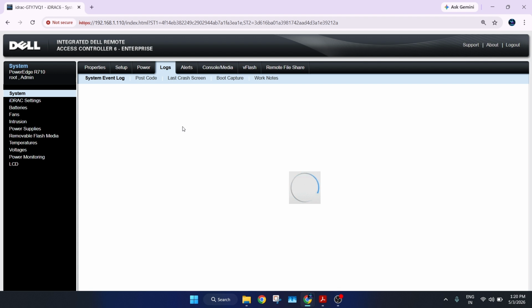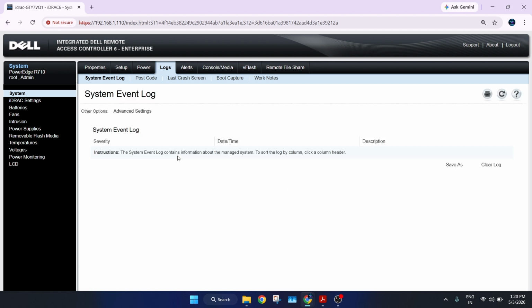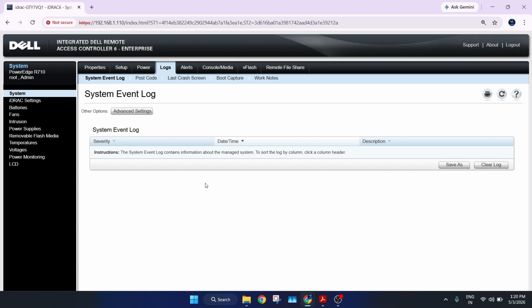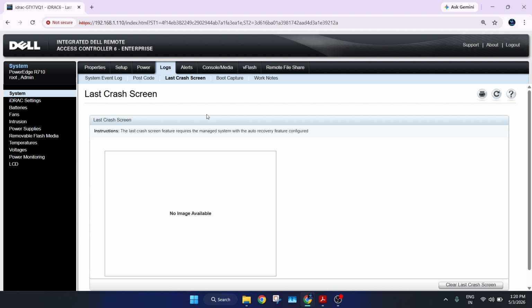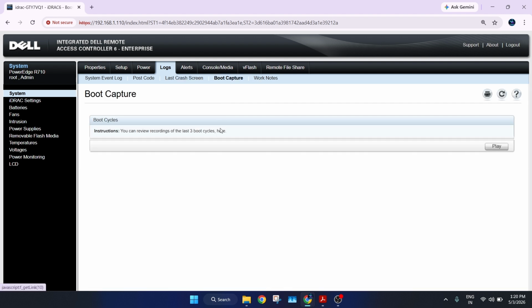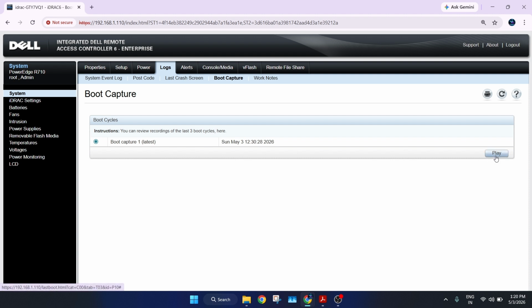If you go to logs, you can download or export these logs and check all the log details. For now we don't have any logs. For the last crash screen, if you click on play, it will show you the boot capture.